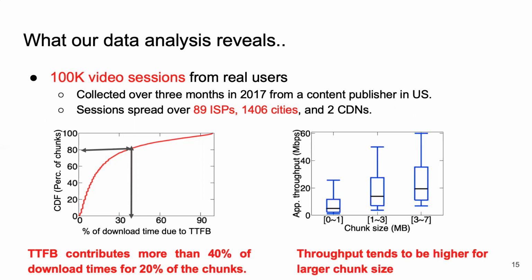Next, we group the chunks based on the chunk sizes and use a box plot to show the distribution of throughput. We clearly see that the application throughput depends on chunk sizes, and the throughput tends to be higher for larger chunk sizes. These can be attributed to TCP effects.